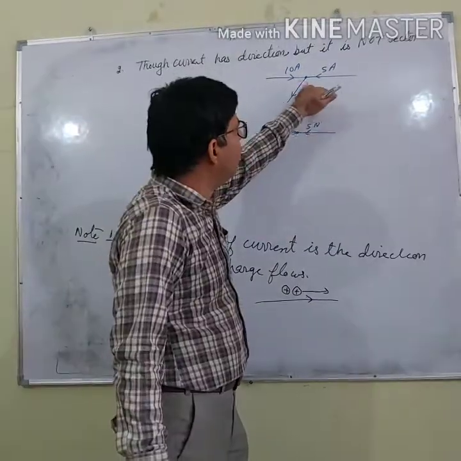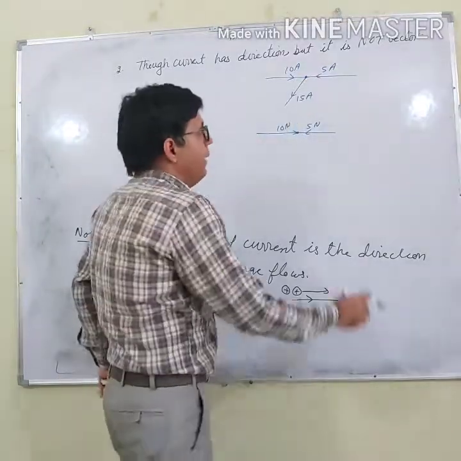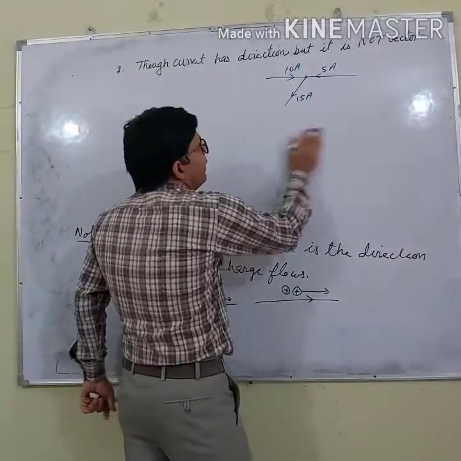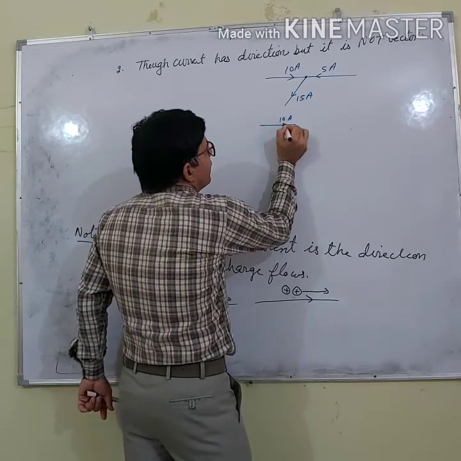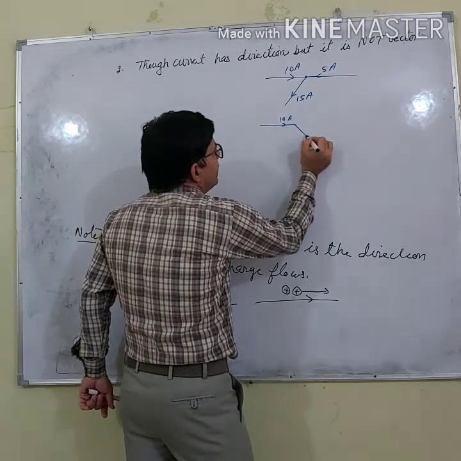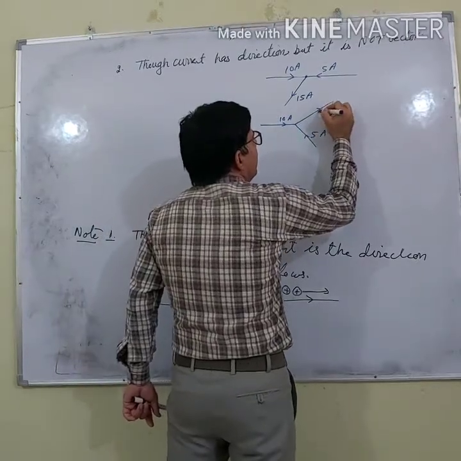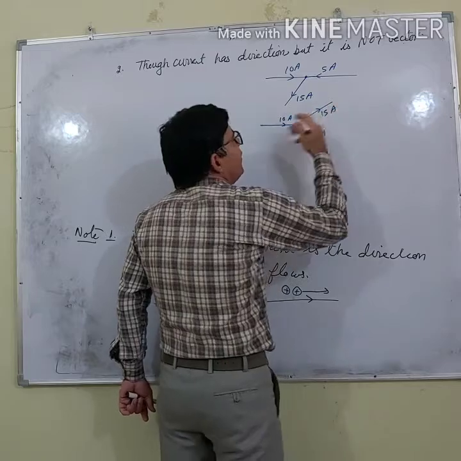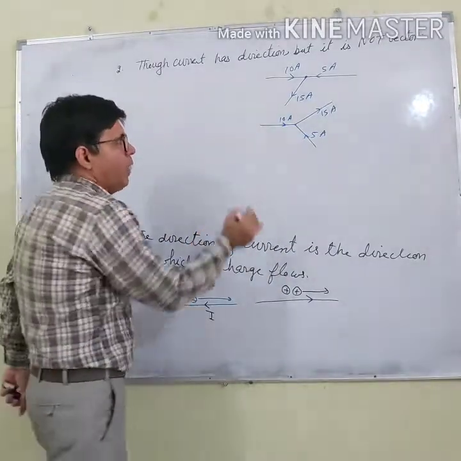So in case of current, direction does not matter. Even if this is 10 ampere current, let us say this is again 5 ampere. What is the total current? Total current will be 15 ampere. So you can clearly see.